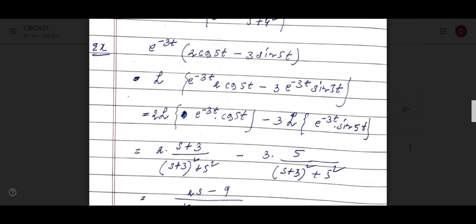So we already learned the Laplace transform of cos 5t; 2 is a constant, so we can take it outside: 2 times the Laplace transform of cos 5t, minus 3 times the Laplace transform of sin 5t. But if I multiply this whole factor, 2 cos 5t minus 3 sin 5t, by e to the power minus 3t, can you apply that here?